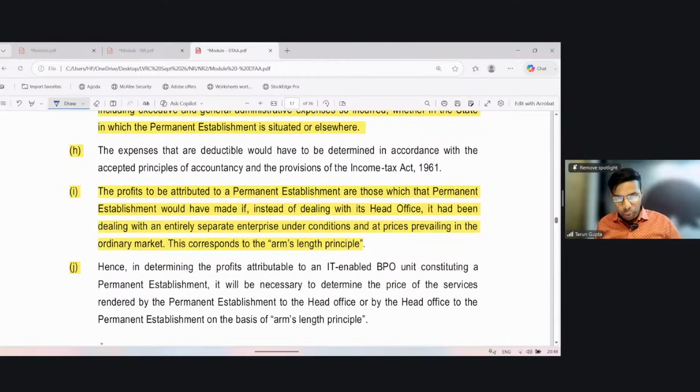The profit to be attributed to the PE are those which the PE would have made. So, how do you compute the arm's length price? It says that the profit shall be the same which the PE would have made if, instead of dealing with the HO, it had been dealing entirely with a third person, a separate enterprise, under conditions and at prices prevailing in the ordinary market. This corresponds to the arm's length price.